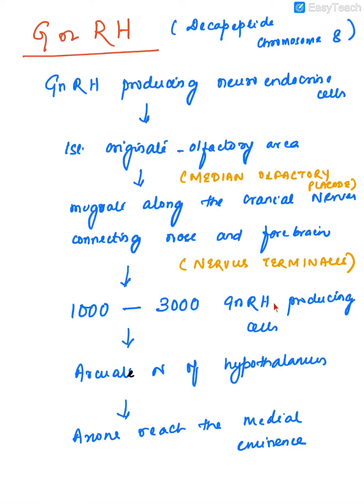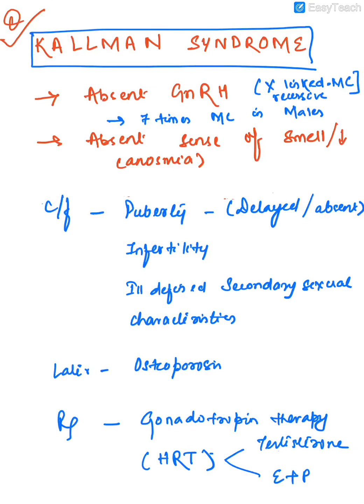Around 1000 to 3000 GnRH-producing cells are then present in the arcuate nucleus of the hypothalamus, and their axons reach the median eminence and the portal system. Why this embryology is important is, suppose the migration does not happen, then a pathology called Kallmann syndrome develops. It is a genetic disease which is usually X-linked recessive, and that is why it is 7 times more common in males.